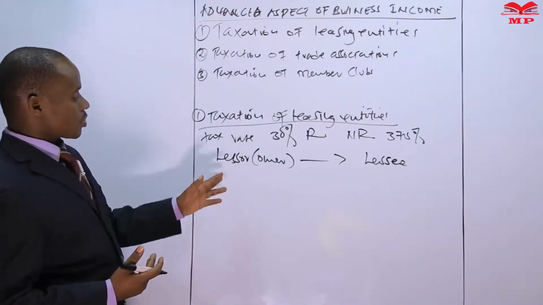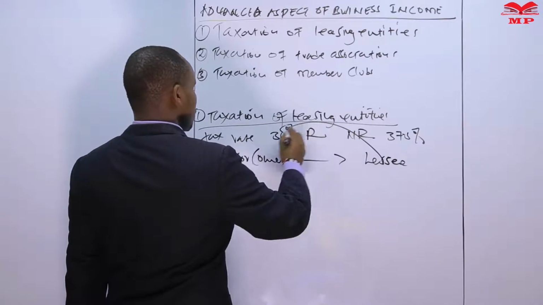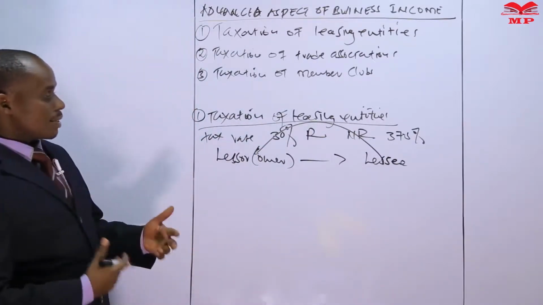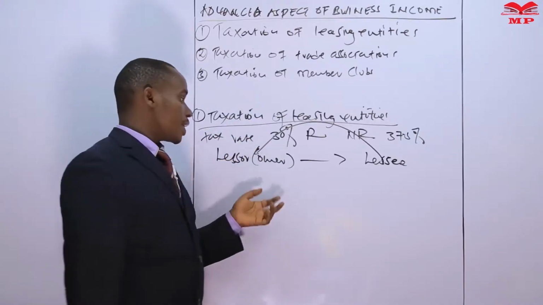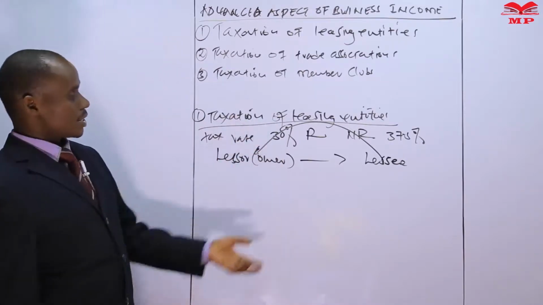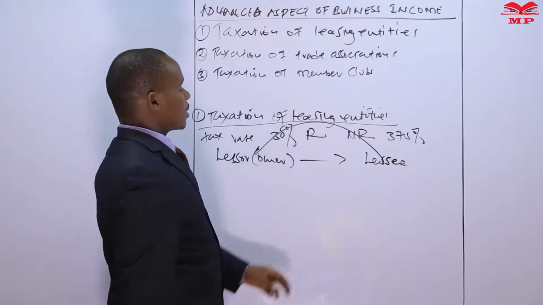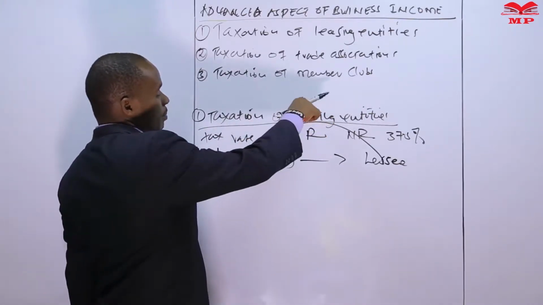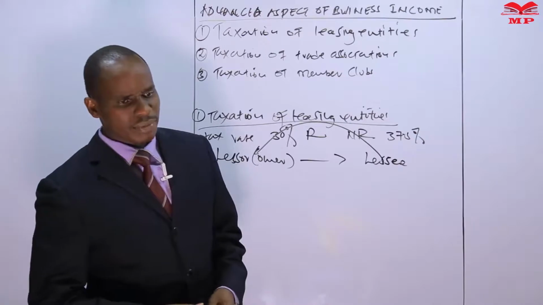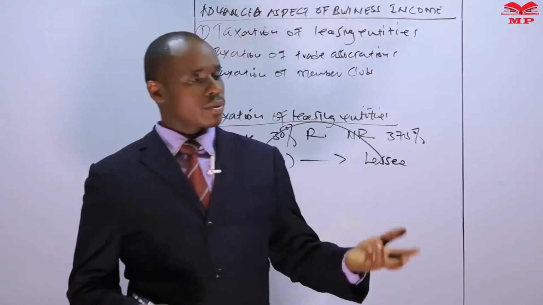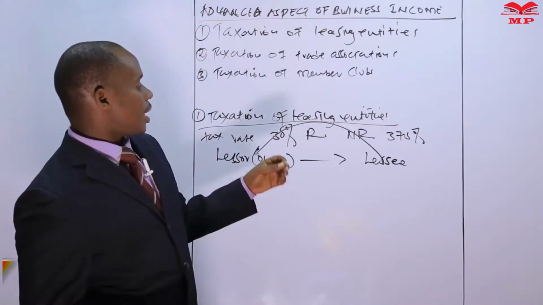So we have a relationship whereby when this lessee took those particular assets, he utilized them, and the revenue that he generates, he will use to pay the lessor. And therefore, when we are taxing the leasing entity, one of their major incomes is the lease income. Lease income is the income that we are getting from the lessee. Although you will find that they can also generate other incomes like investment income, foreign exchange gain, and such.